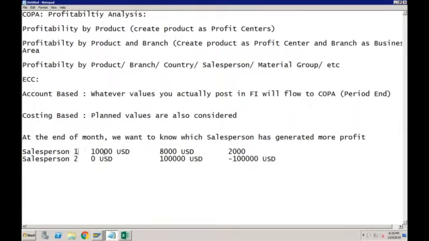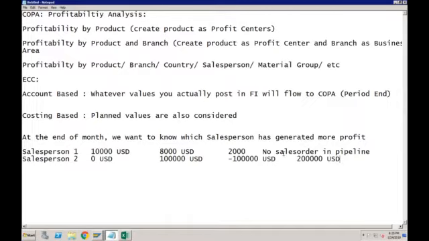This salesperson has given you revenue of 10,000 USD at the cost of 8,000 USD, and there are no sales orders in the pipeline. And this other salesperson, although he incurred the cost of 100,000 USD, has already collected sales orders for 200,000 USD. So now can you tell me who is giving you more profit?